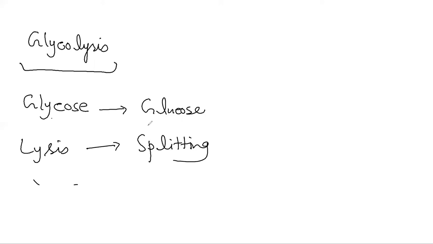A few things are not given in the syllabus and are not part of it, but just for the information, you must know that the process of glycolysis is a multi-step process and it has almost 10 steps, right? And each step is catalyzed by a certain enzyme, right?